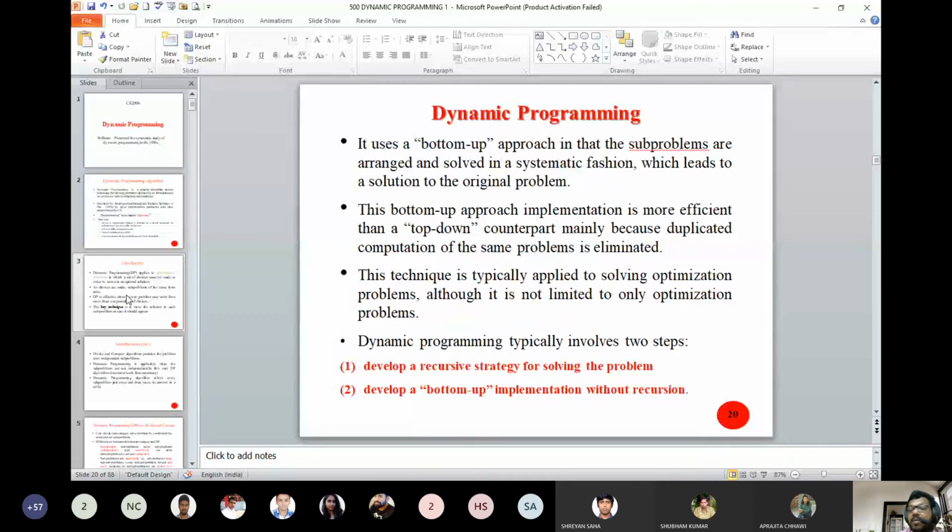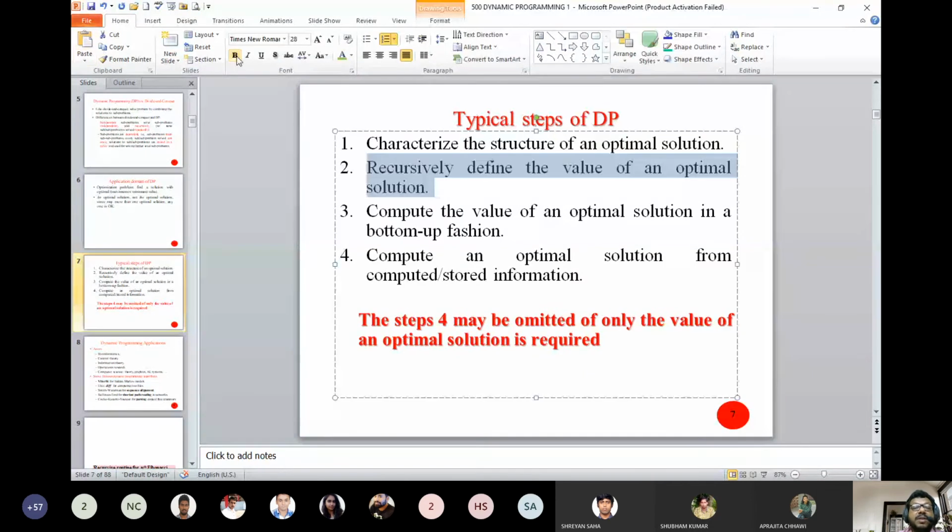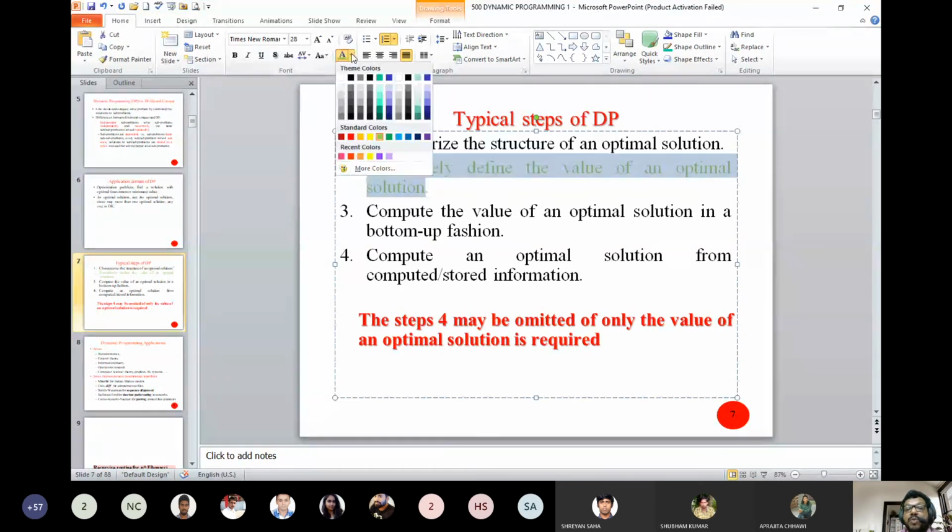You read this slide. I'll be uploading this slide just after the class. So the first step is to characterize the structure of an optimal solution. Second, recursively define the value of the optimal solution. This is important because anybody who is designing a new dynamic programming algorithm is actually contributing to step number 2.